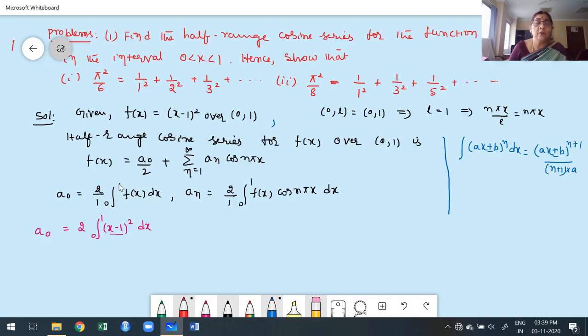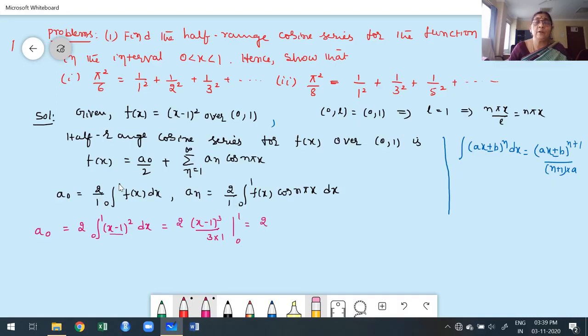Now why am I doing it like that instead of expanding? Because out of the two terms, one of the terms is the upper limit. Once you apply the limit, we get 0, and then I can easily simplify. Therefore, the integration of x minus 1 whole square is x minus 1 whole cube divided by 3 into the quotient of x. What's the quotient of x? It is 1, from 0 to 1.